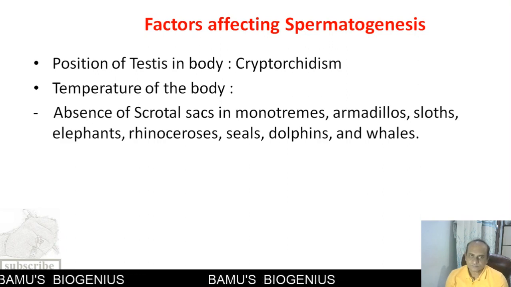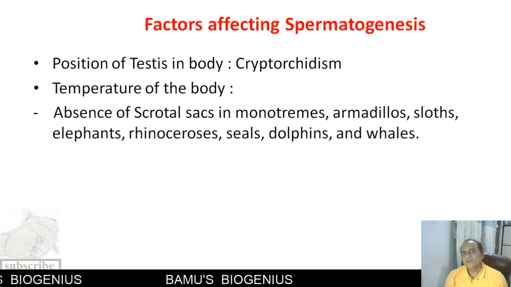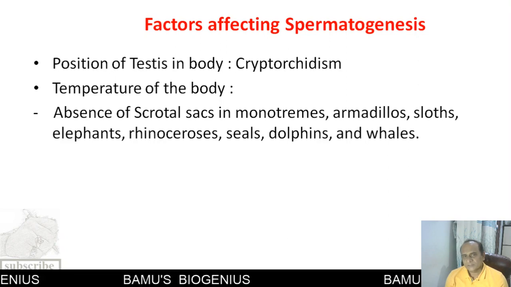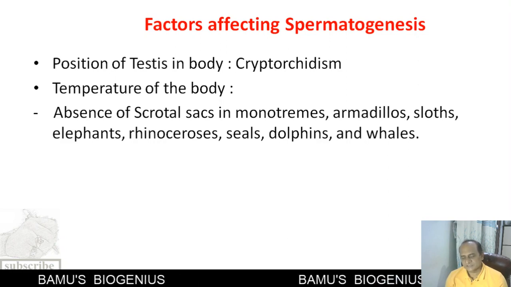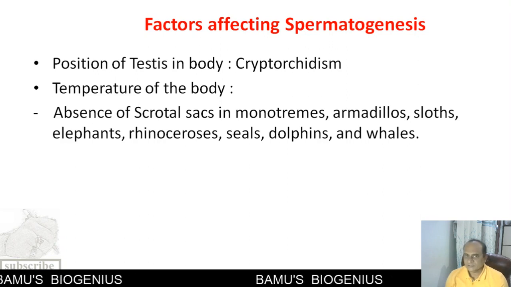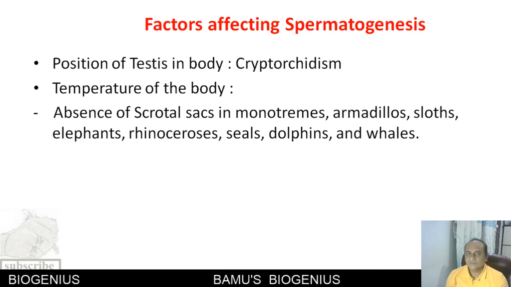This may be because, for spermatogenesis, a particular kind of atmosphere or microenvironment is necessary, where the temperature of the surrounding is about 31 to 34 degrees centigrade.